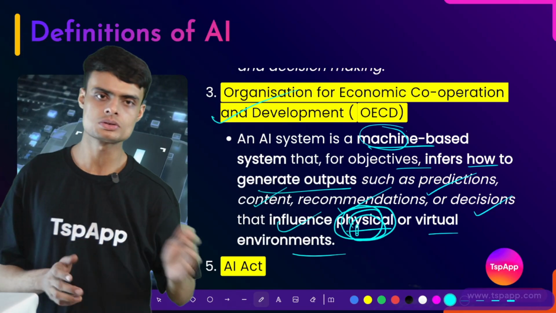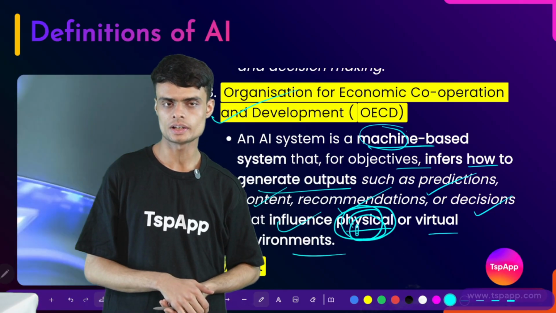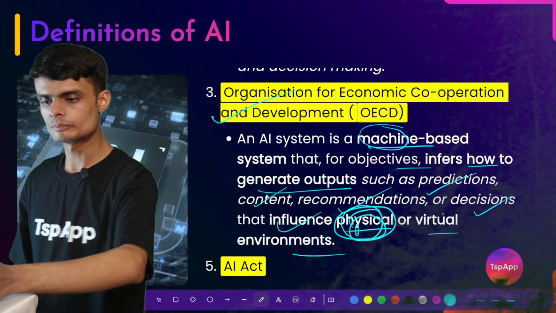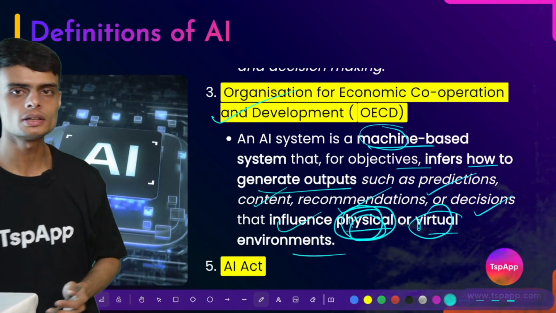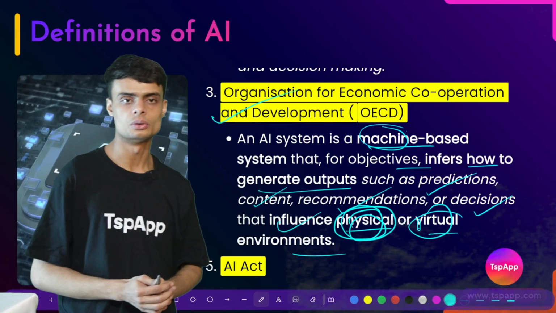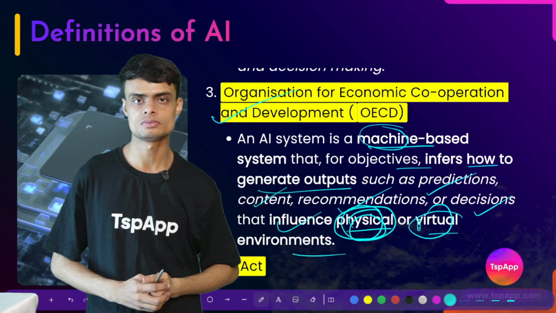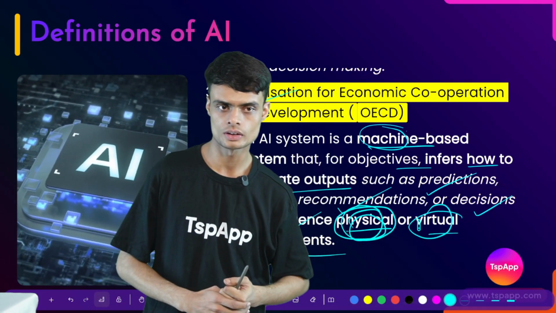Physical environment is those environment which we can touch. Suppose I can touch the table. Okay. And what is virtual environment? Virtual environment is that environment which are related to computer or virtual or 3D space. As we can see in games, we have 3D spaces.